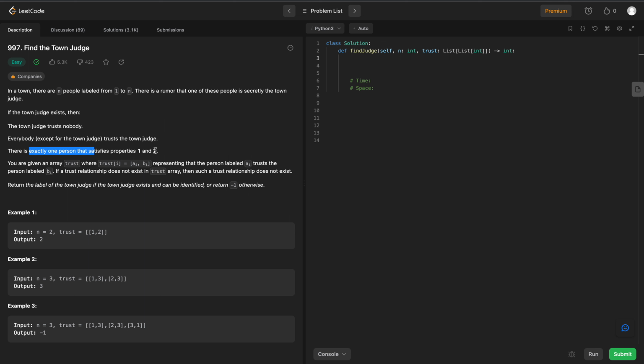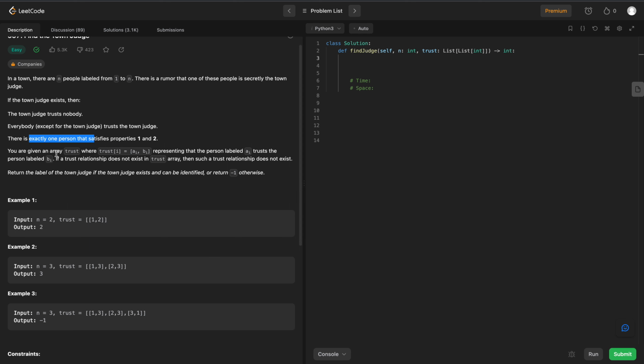So we know from the statement that there is going to be one person that is the town judge. And we are given an array called trust, which represents that the person labeled A trusts the person labeled B. And if a trust relationship does not exist in our trust array, then such a trust relationship does not exist. And they want us to return the label of the town judge if the town judge exists and can be identified. Otherwise, we're going to return -1.